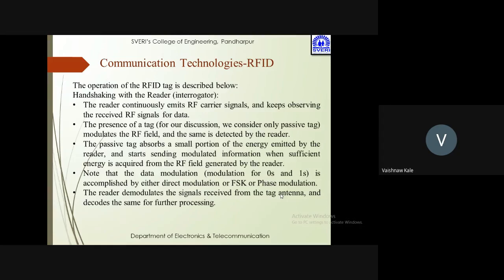So RF tag क्या करेगा, कुछ एनर्जी एब्जॉर्ब कर लेगा जो रीडर सिग्नल्स भेज रहा है, और बाद में यही टैग मॉड्यूलेटेड इंफॉर्मेशन सेंड करेगा when it gets sufficient energy from the RF field जो RF reader generate करता है. Note that the data modulation is accomplished by direct modulation, FSK or phase modulation.